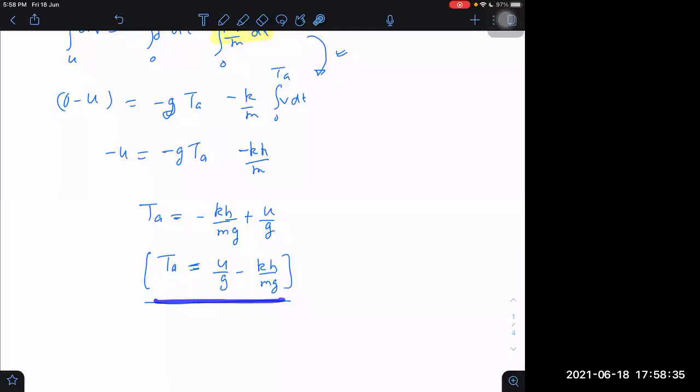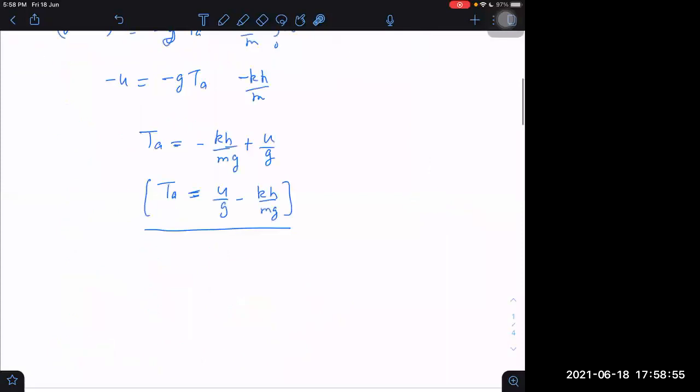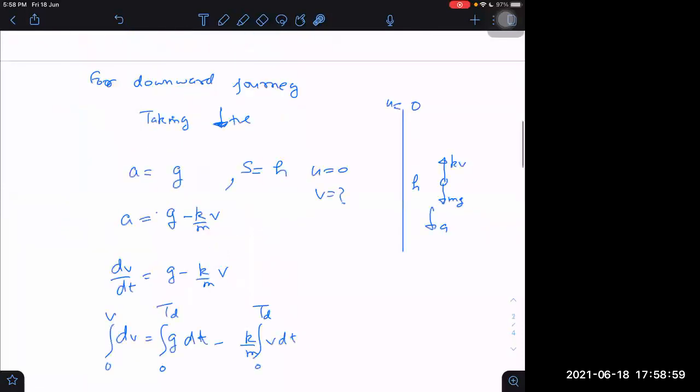So let me first make it clear what question we could have asked here. Let us say in this case, this is given, and h is given, and u is given, and m is given. This data is given. What we have to find is the time of ascent. So that was the question which I answered here. We got the time of ascent. Okay, let us see what we answered in the second part for the downward journey.